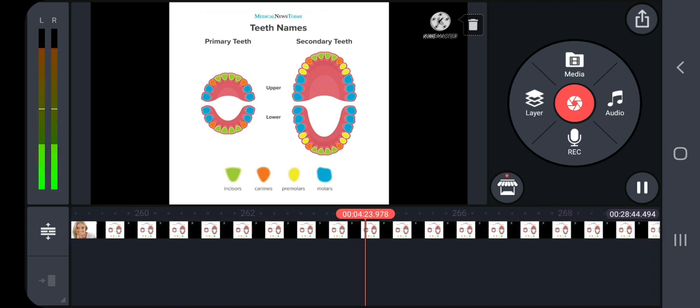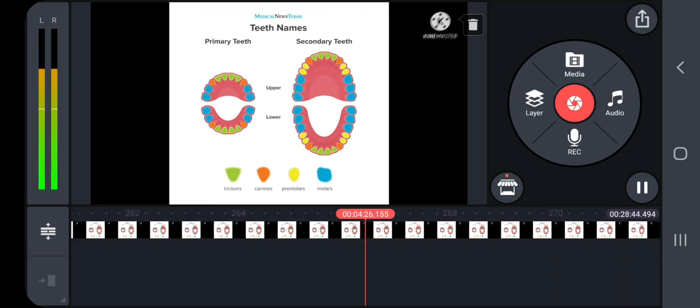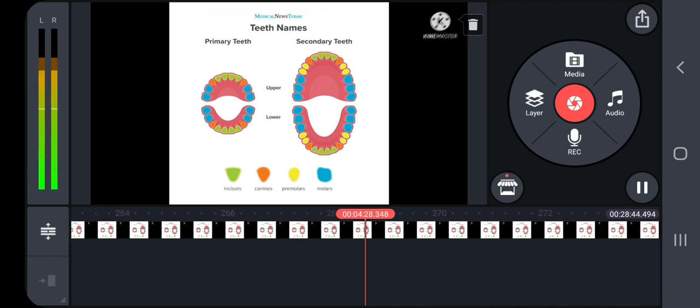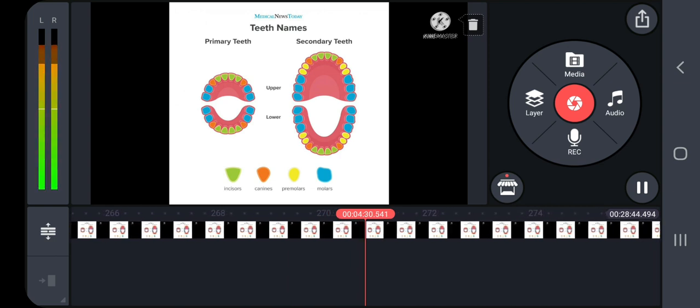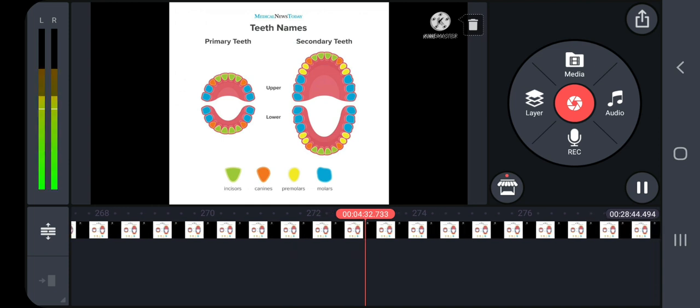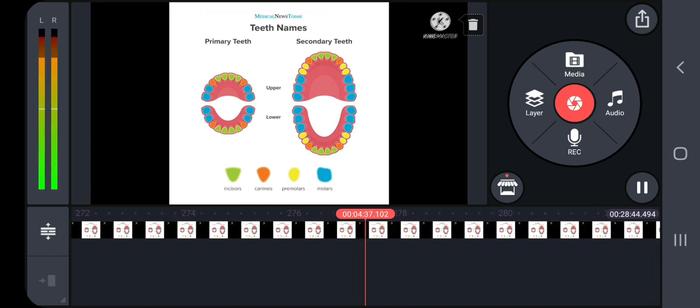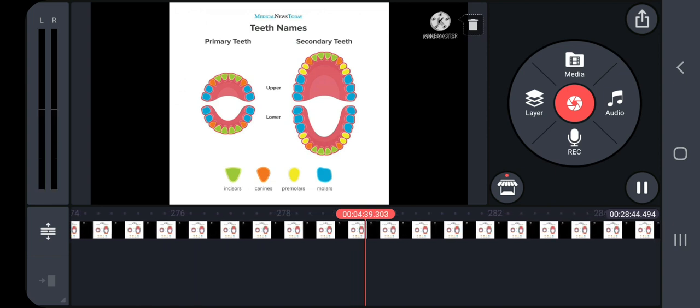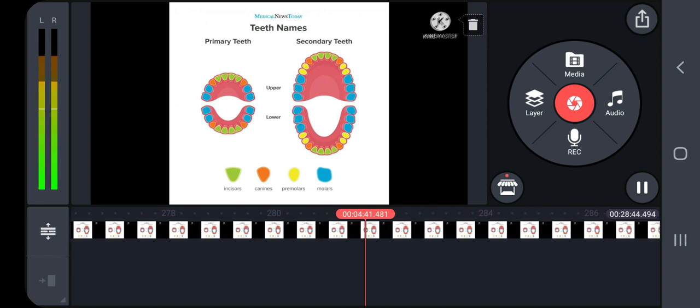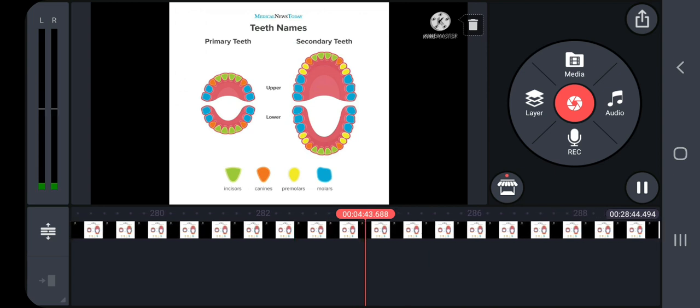The permanent teeth are of four different types, namely incisor, canine, premolar and molar. Incisor is a chisel-like structure.